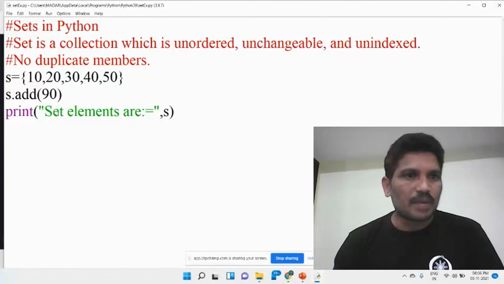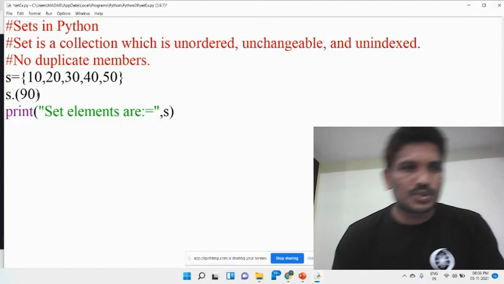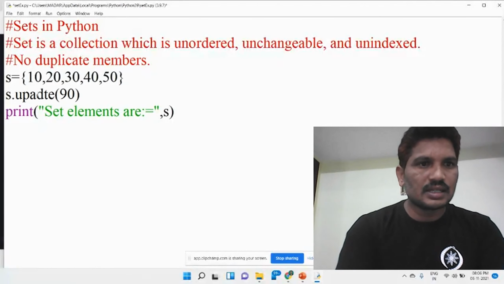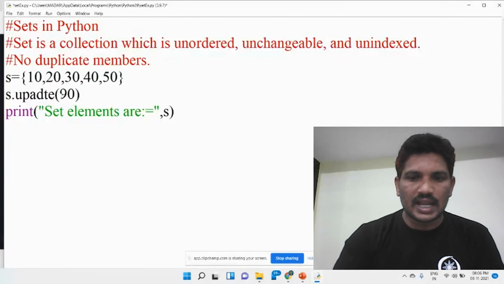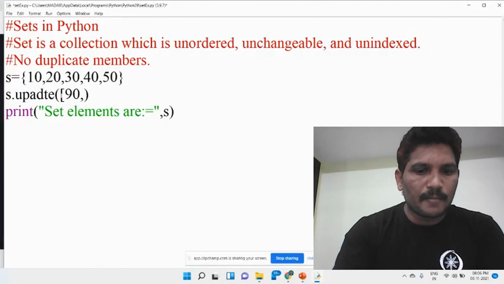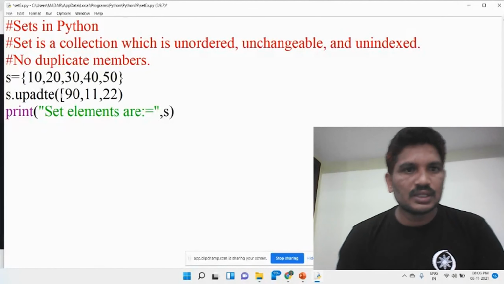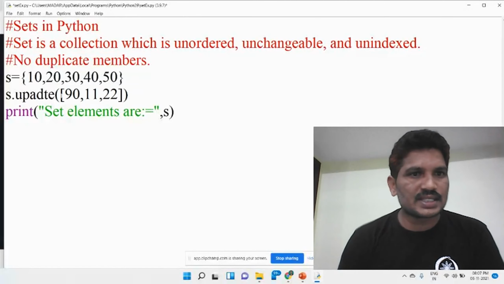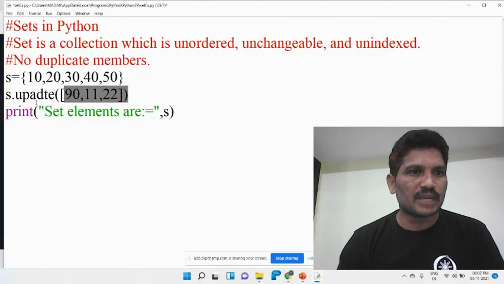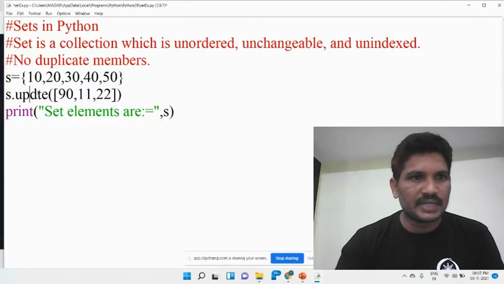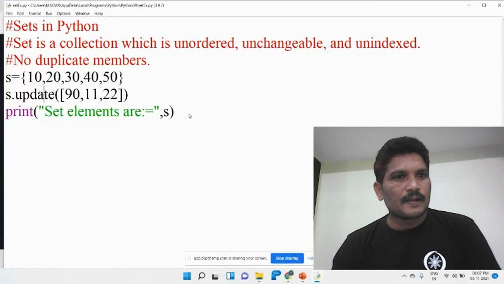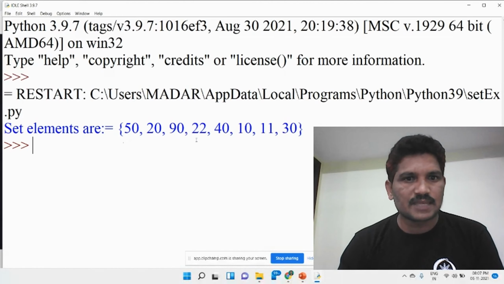Then another method is update. The update method can be used to add more than one element to the set. If you would like to add more elements than 90, then 11, then 22. These elements I would like to add to the existing set by using the update method. See here how those elements will be displayed.